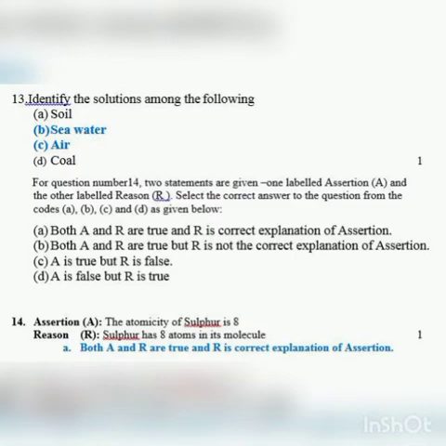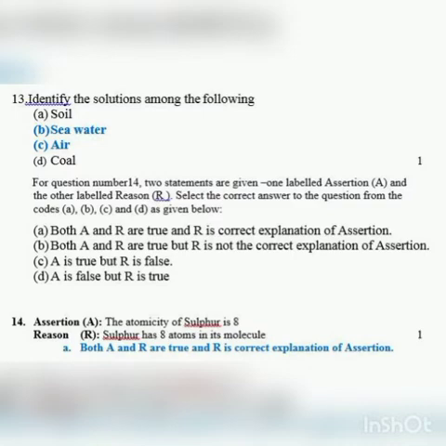For question number 14, two statements are given, one labeled assertion and the other labeled reason. Select the correct answer to the question from the codes A, B, C and D as given below. So 4 codes are given and you have to select any one. 14. Assertion. The atomicity of sulfur is 8. Reason. Sulfur has 8 atoms in its molecule.